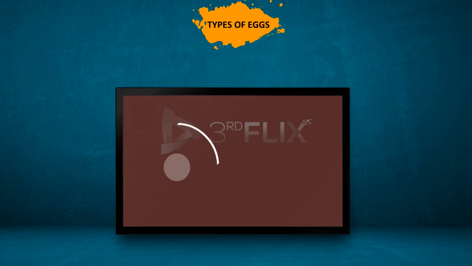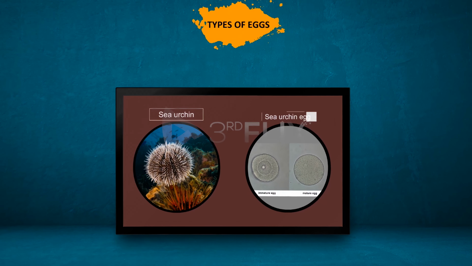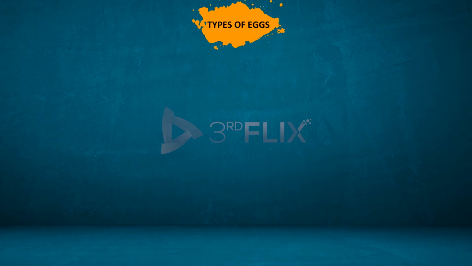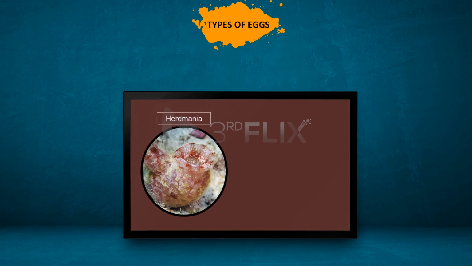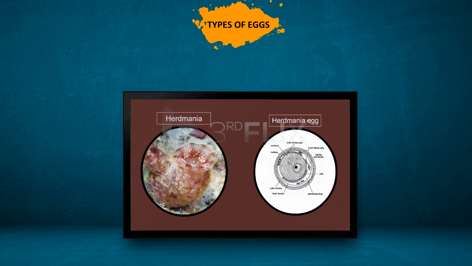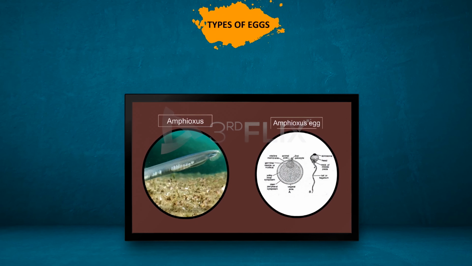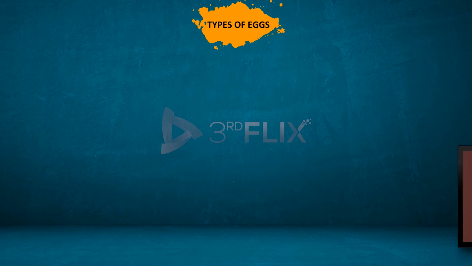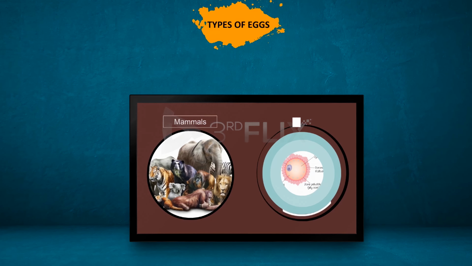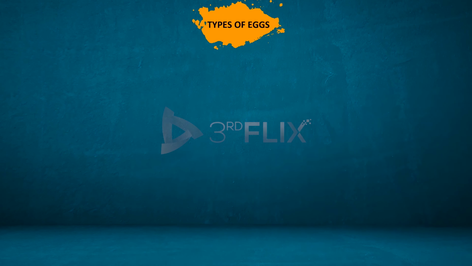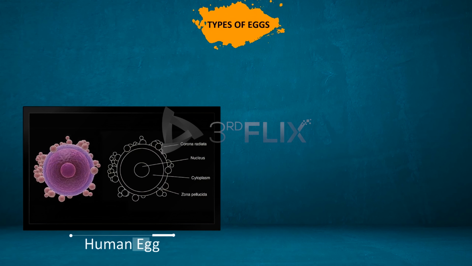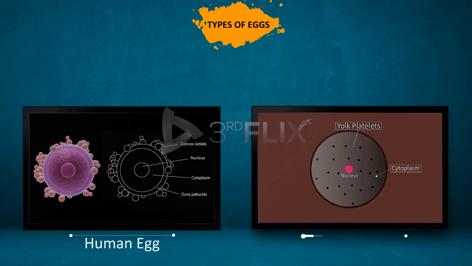Example: the eggs of sea urchins, Herdmania, Amphioxus, and most of the mammals. The eggs of human beings contain almost negligible amount of yolk, hence they are called alecithal eggs.